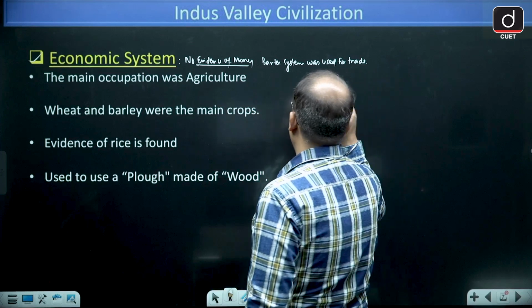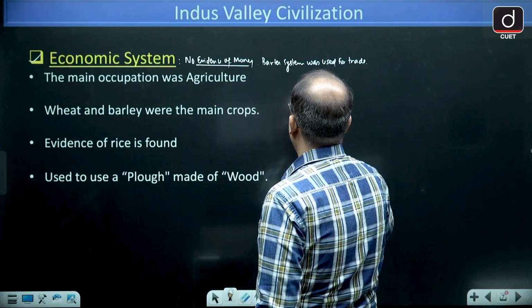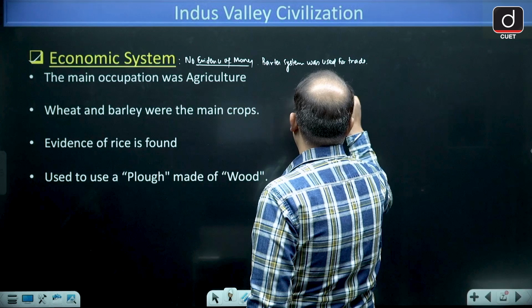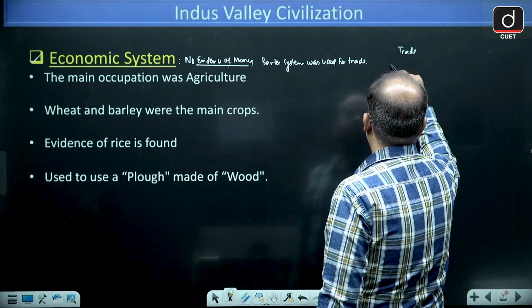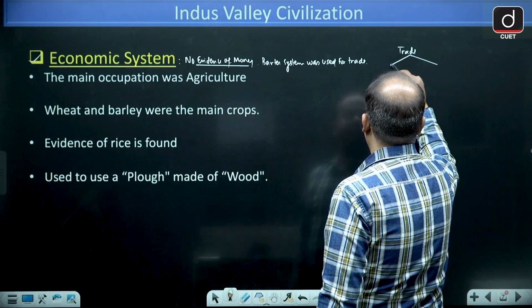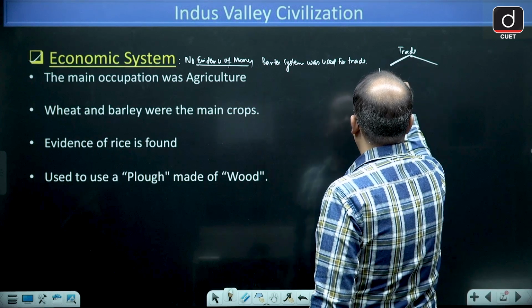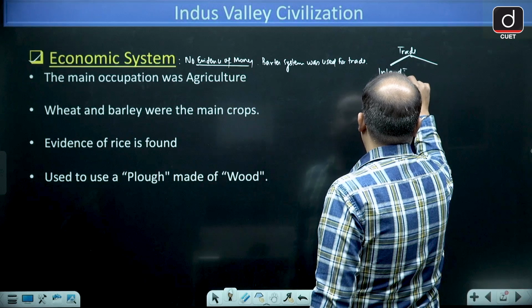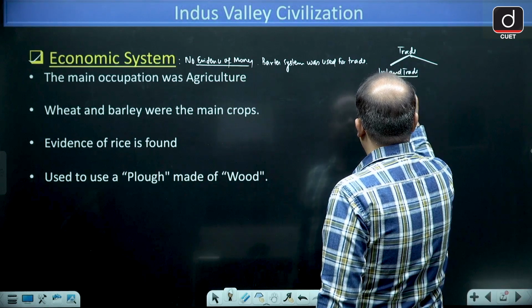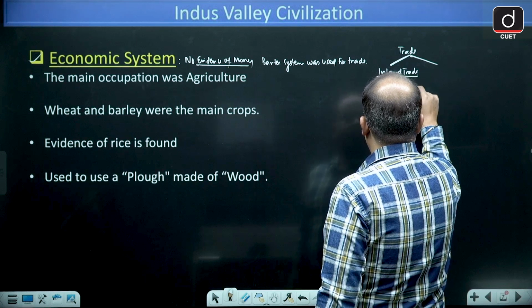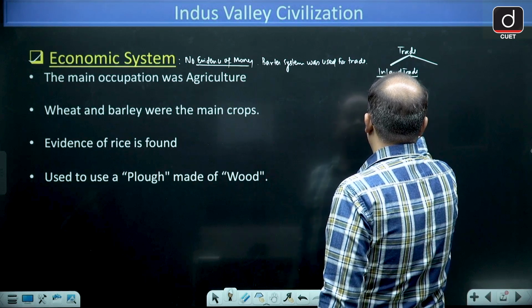And other than this, for trade purposes, they used to have inland trade and foreign trade. Inland trade means trade within Harappa, trade within the Indus Valley Civilization.